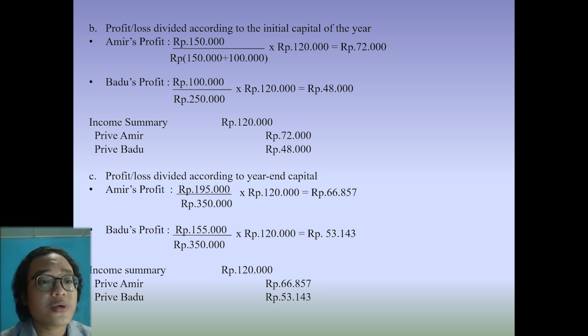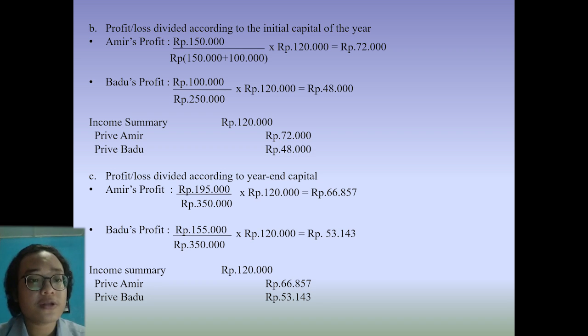So we can journal income summary in debit 120,000 rupees and in credit Prive Amir 72,000 rupees and Prive Badu 48,000 rupees. C. Profit or loss divided according to year-end capital.